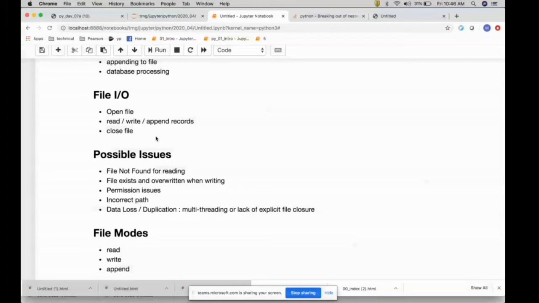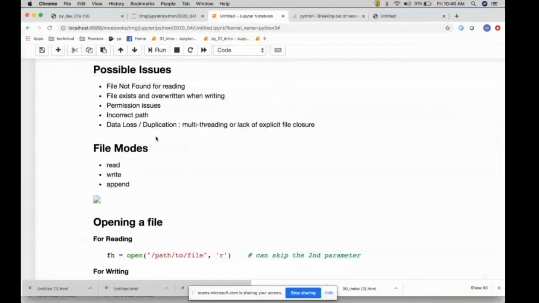Then apart from this, what are the issues we have found? So one thing is file not found, right? You're trying to open a file, it is not there. Python will give you an error. If the file exists, it will get overridden. This is an issue, but there won't be any error. It's the loss of data.